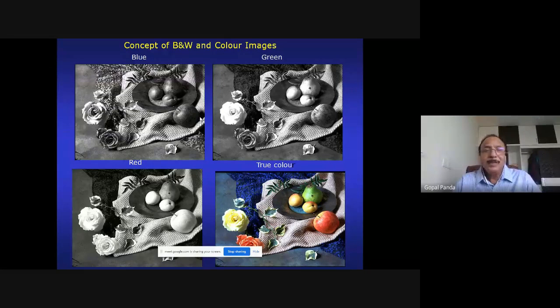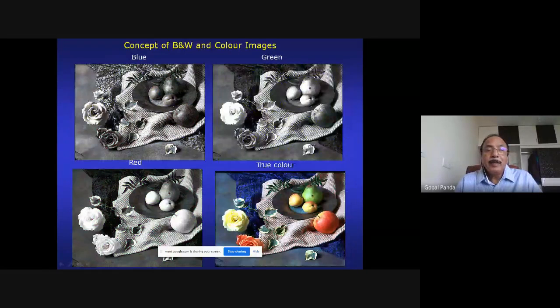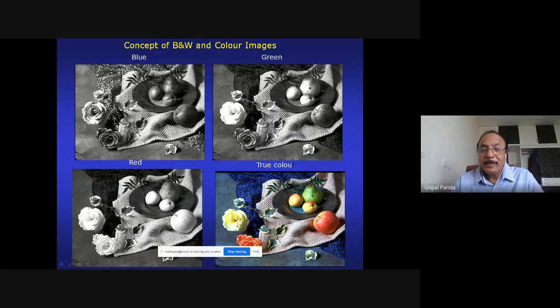If we are collecting information of a particular theme, look at this. We have collected the information here in a blue band, and here in the green band, and this in the red band. This is 0.4 to 0.5, this is 0.5 to 0.6, this is 0.6 to 0.7. These are the three different bands. In the photograph of a theme, you can see a red apple here, green guava here, and a pink flower here.